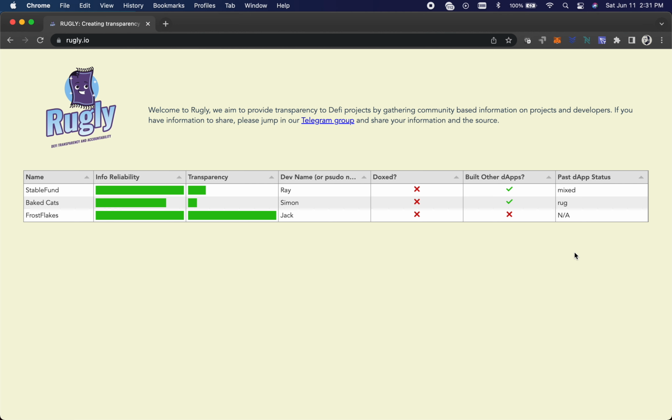When a dApp runs its course and does exactly what it's supposed to do, that's not really a rug. You can say a project failed, but it's not necessarily a rug. There's a difference between the two. There are failed businesses in the real world, and there are failed dApps in DeFi, and just because it failed doesn't mean it's a rug.